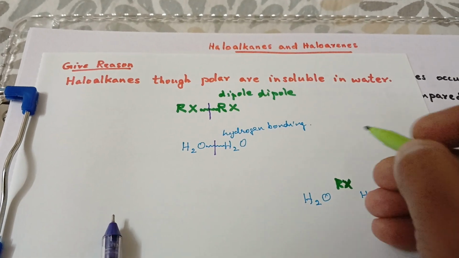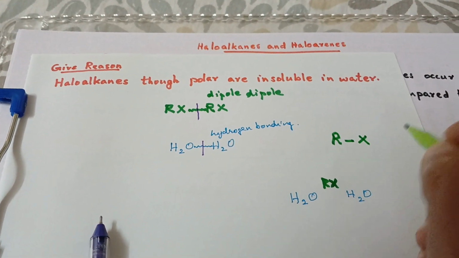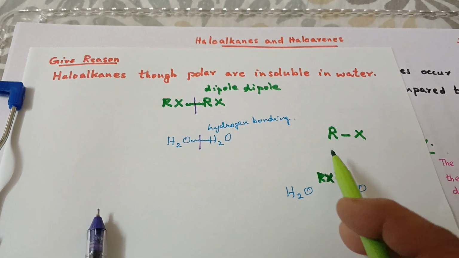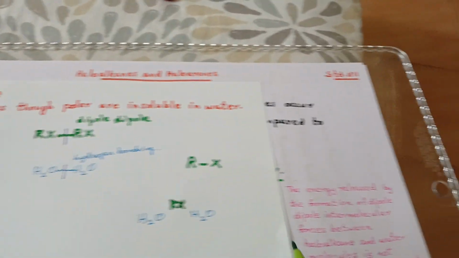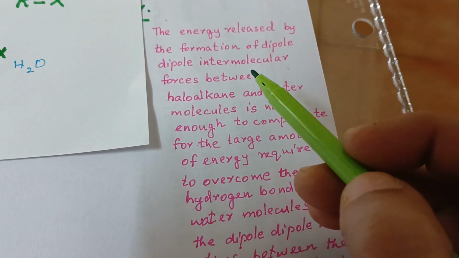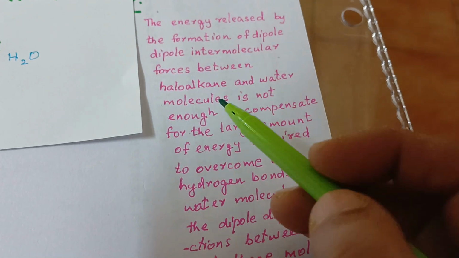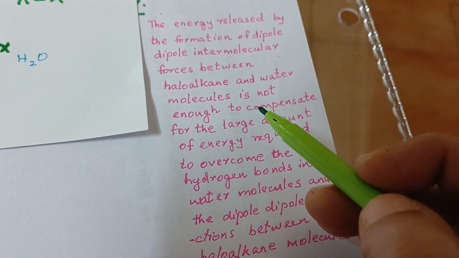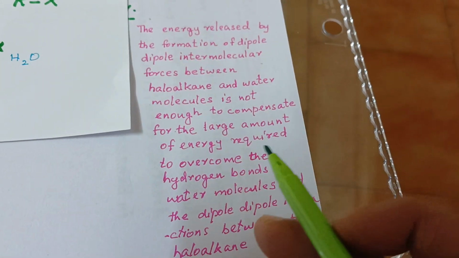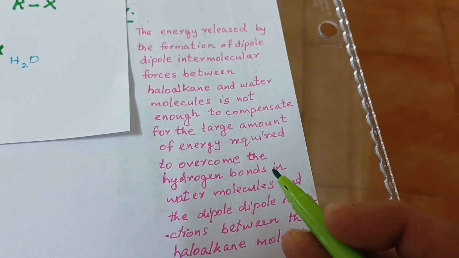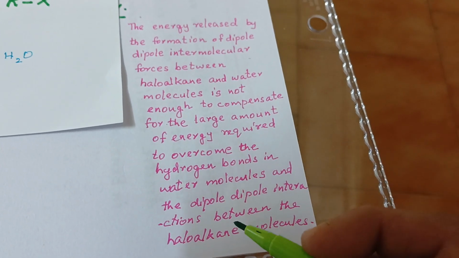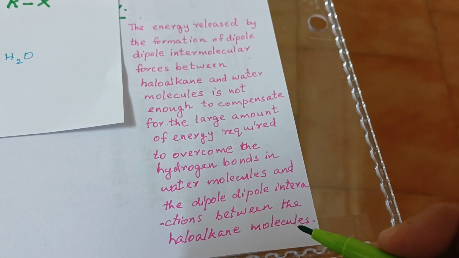They are polar because, due to the electronegativity difference between carbon and halogen, the C-X bond is polar. But the energy released by the formation of dipole-dipole intermolecular forces between haloalkane and water molecules is not enough to compensate for the large amount of energy required to overcome the hydrogen bonds in water molecules and the dipole-dipole interactions between the haloalkane molecules.